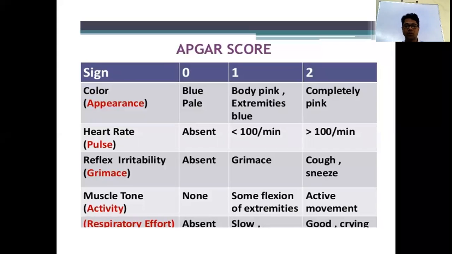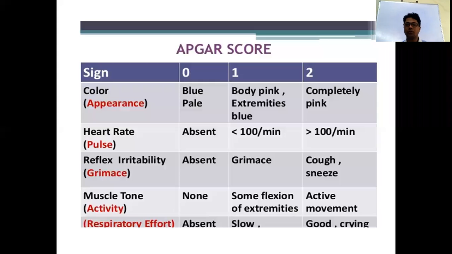So what is the Apgar score? In the exam, they will ask about this Apgar score frequently. So these 5 vital signs are under the Apgar score. Color, otherwise we say A for appearance. Heart rate is P for pulse, G for grimace, A for activity, R for respiration. So these 5 are the objective signs in the Apgar score, and for each one we are giving 3 scores: 0, 1 and 2.